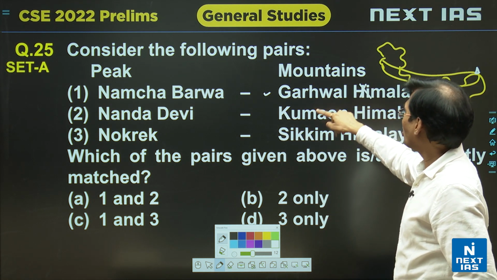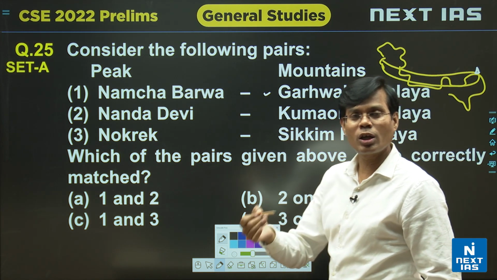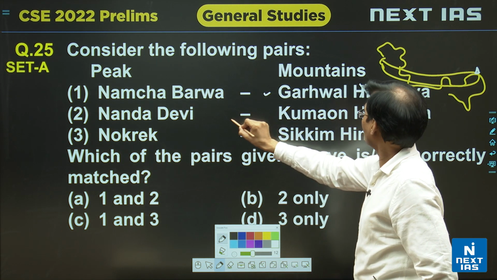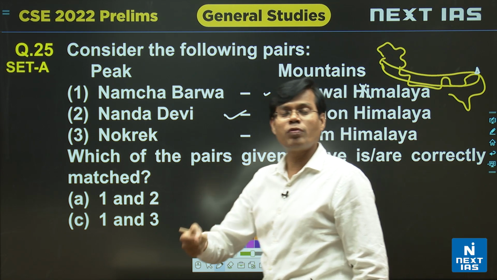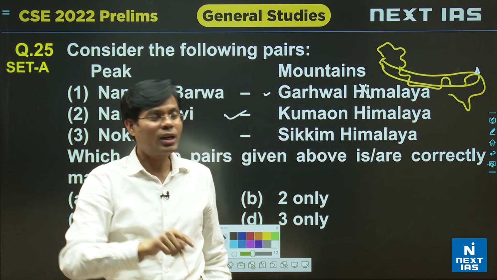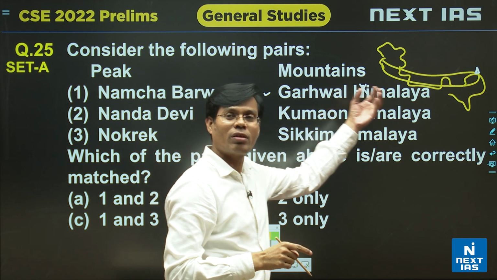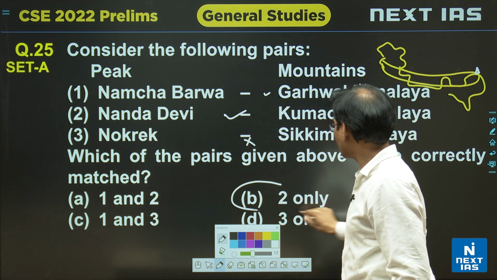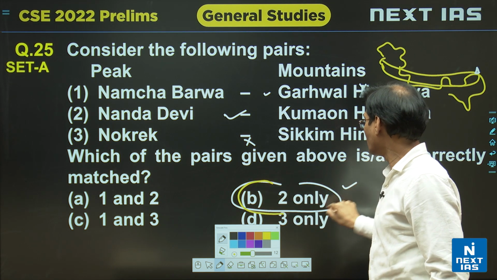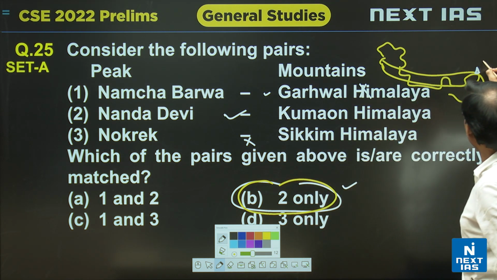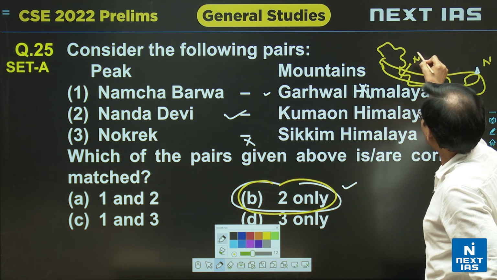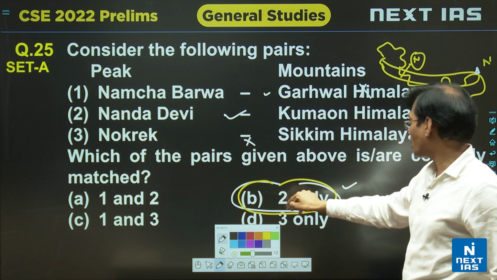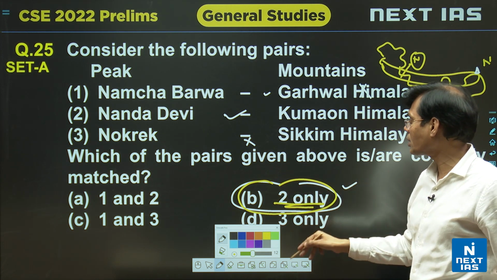And Nanda Devi, Kumaon Himalaya, Nanda Devi you know is a famous peak of Uttarakhand, Nanda Devi Biosphere Reserve. So this area of course is correct, the second is correct. And Nokrek is a biosphere reserve of the Meghalaya area, and Meghalaya can't be Sikkim, Meghalaya is different, Sikkim is different. So the third is also incorrect. So only 2 is correct, B is the option. So I do think that of Namcha Barwa, Nanda Devi and Nokrek, only Nanda Devi is correct, that's why you can say B, 2 only, is the correct option.